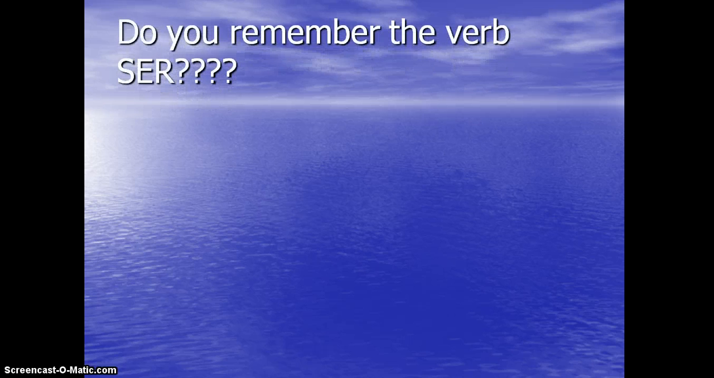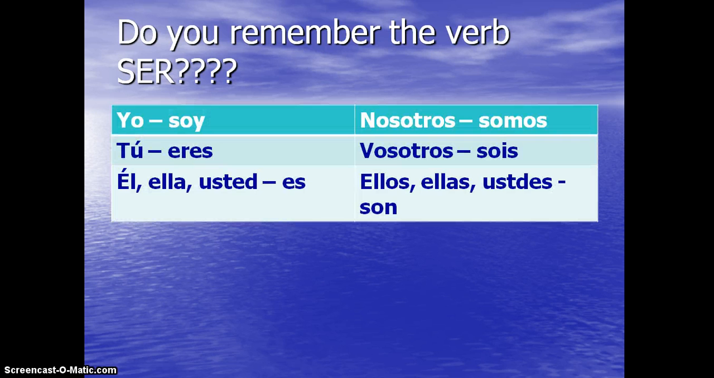The very first thing is I just want you to go over ser. Do you remember the verb ser? If you don't, here are my conjugations. It's yo soy, tú eres, él, ella, usted es, nosotros somos, vosotros sois, and ellos, ellas, ustedes son. Those are my forms of ser. Remember back in the day, soy, eres, es, somos, sois, son. Las formas de ser. If that helps you out to remember the forms of ser, go right ahead and do that.